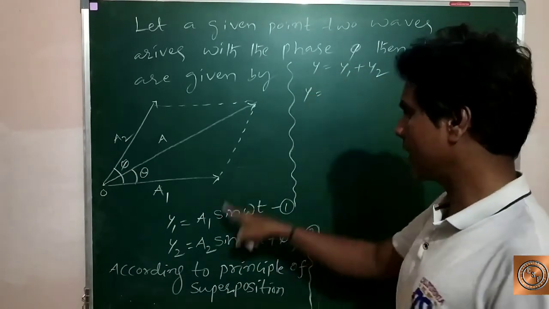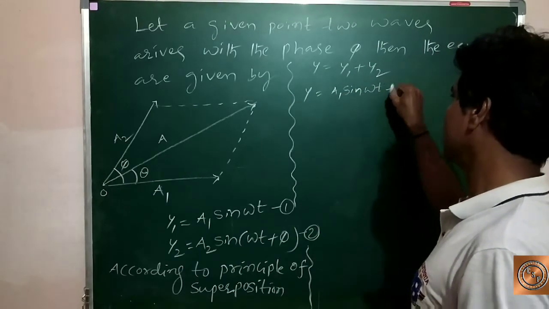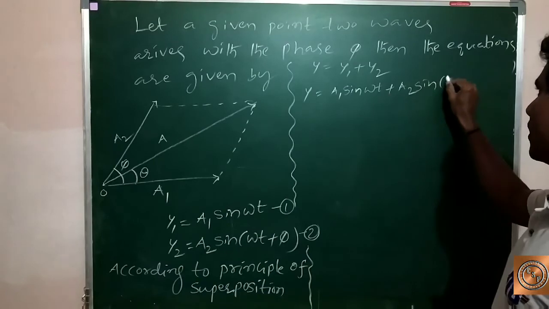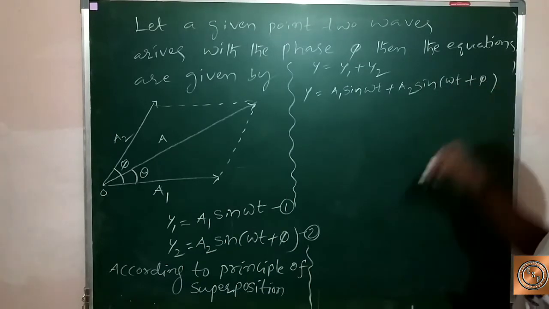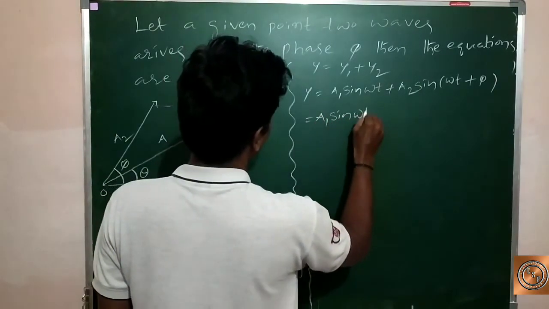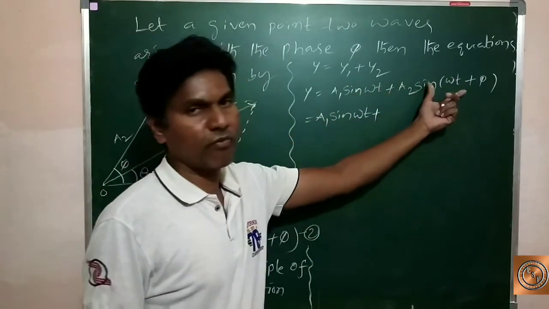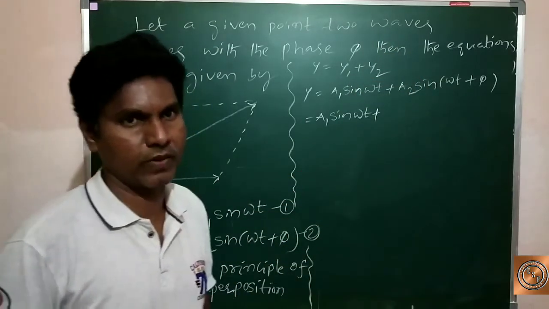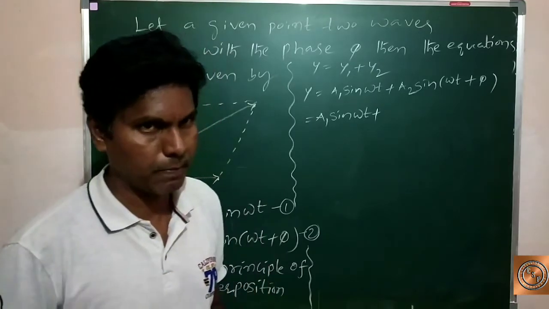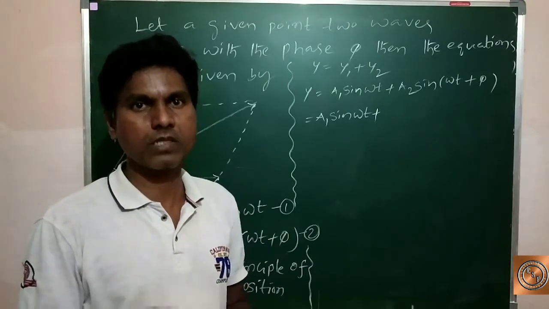y equal to, what is y1? a1 sine omega t plus y2. What is y2? a2 sine omega t plus pi. So here is a1 sine omega t plus a2 sine omega t plus pi. It is in the form of sine A plus B. What is the formula of sine A plus B? Sine A cos B plus cos A sine B.